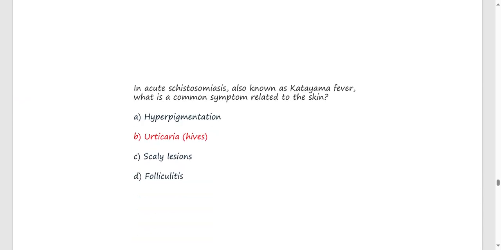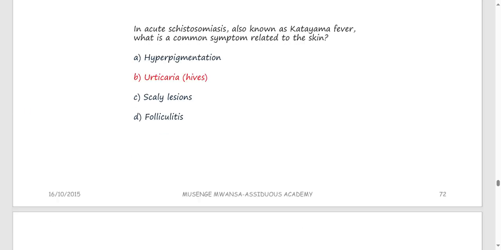In acute schistosomiasis, also known as Katayama fever, what is the common symptom? So you see that is different. In chronic schistosomiasis, the biggest complication is portal hypertension, but in acute, that's Katayama fever. The common symptom you are going to see is hives. This is basically a response, like you have anaphylaxis.